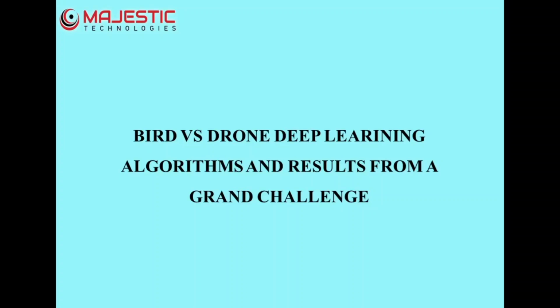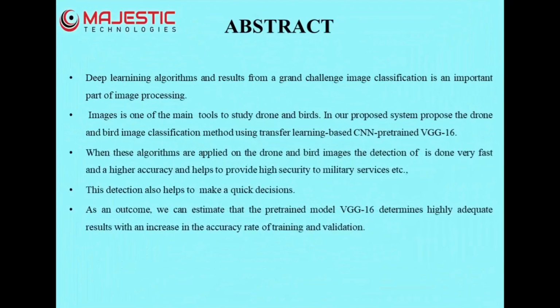Bird vs drone detection. Deep learning algorithm and results from a grand challenge. Commercial drones make them an aerial threat for facilities like airports, stadiums and sensitive areas. This project is based on machine learning, a bird and drone detection system.